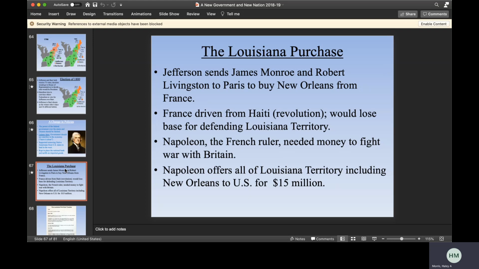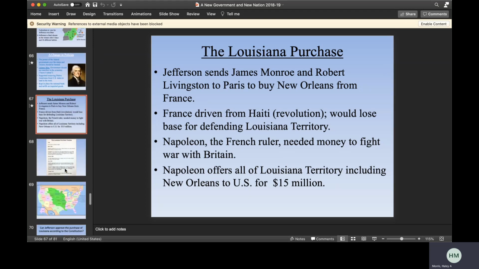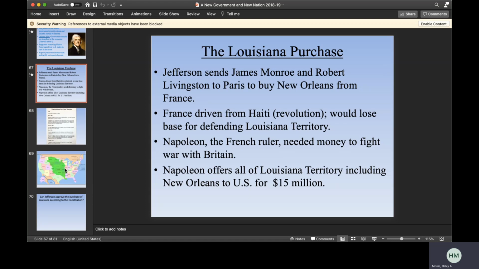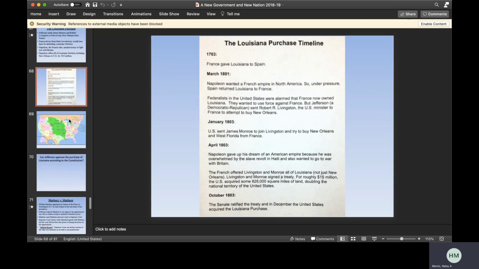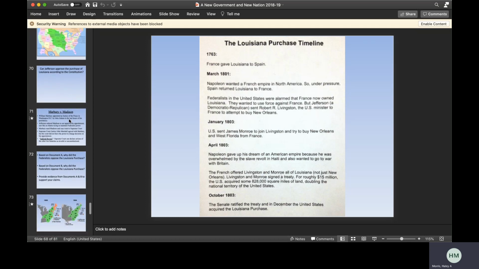Napoleon realizes that he needs money to fight with Britain, and he comes up with this idea to sell all of the Louisiana Territory, including New Orleans, to the U.S. He originally asked for $22 million, but they do negotiate it down to $15 million. And like we had our whole long conversation about the Louisiana Purchase for a few days, there was a lot of debate going into whether or not the U.S. had the right to purchase territory, and how that would work under the Constitution.